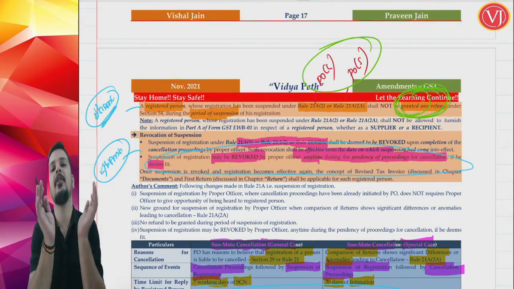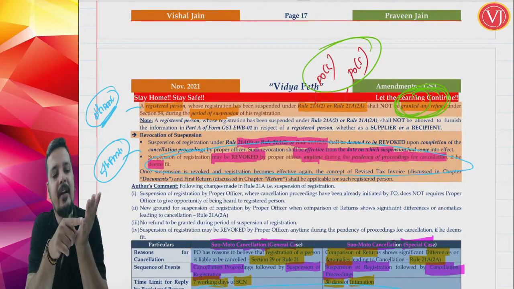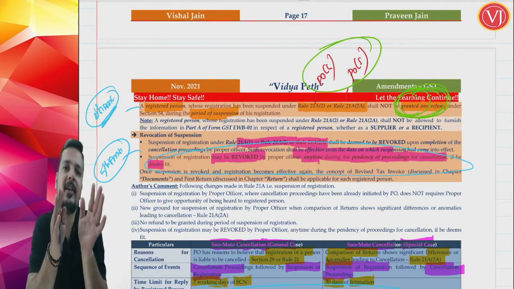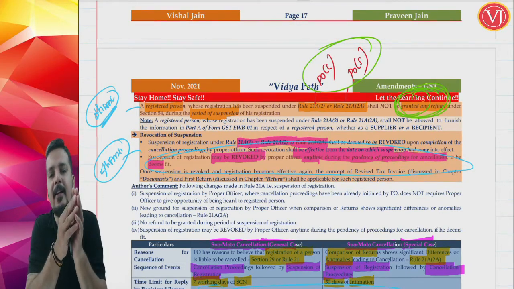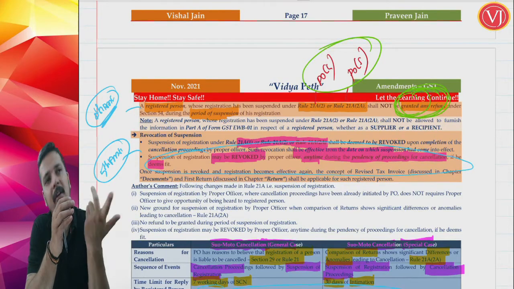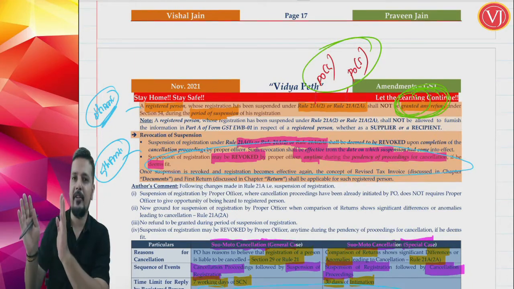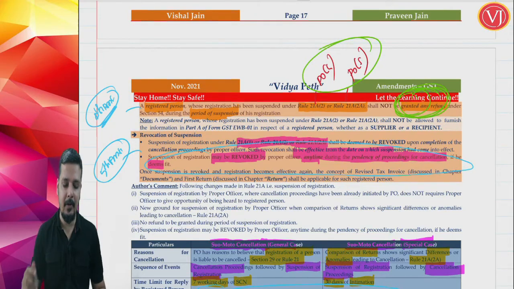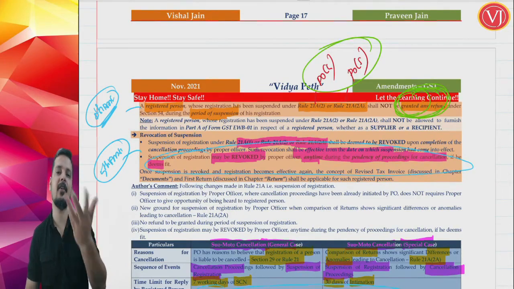This will help in genuine cases where the proper officer starts cancellation proceedings and is sure that the assessee has not done gross errors, but it will still take some time to investigate thoroughly. He may revoke the suspension, let the assessee raise tax invoices, collect GST, and file returns. Cancellation proceedings will continue, but the assessee can continue his own work as well. So that power is a very important amendment from the assessee's point of view. Right, power is given to the officer, but that is good news for the assessee.